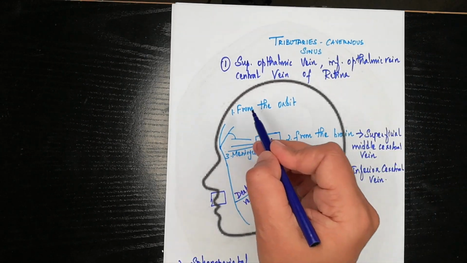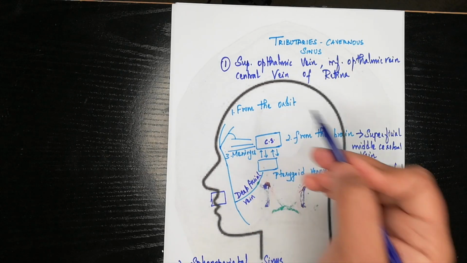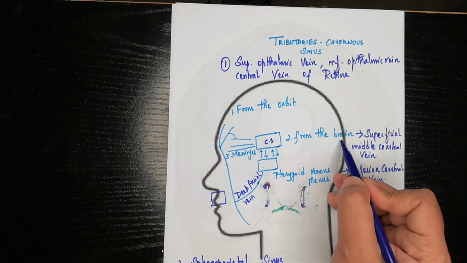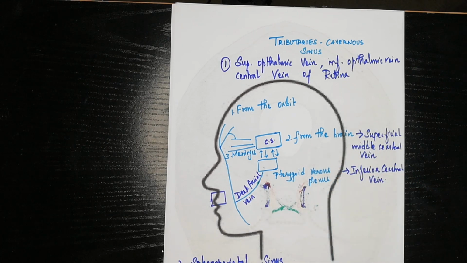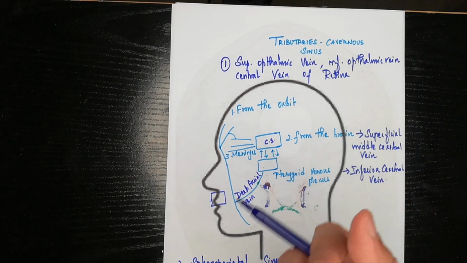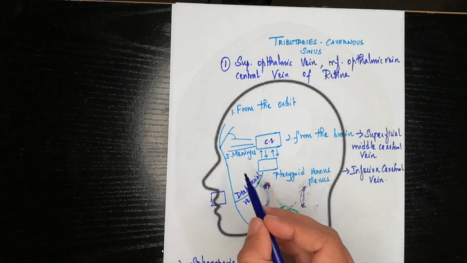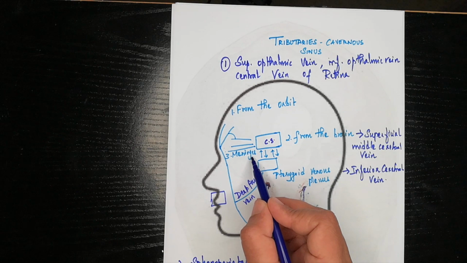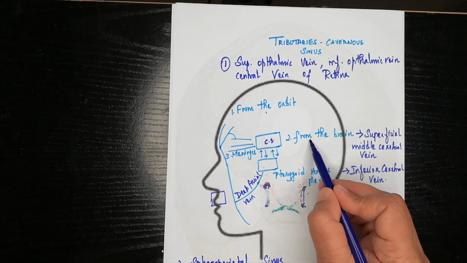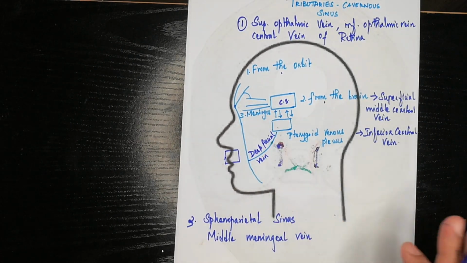Now first, the cavernous sinus drains some tributaries from the orbit, and there are tributaries coming from the brain because the cavernous sinus is situated within the cranial cavity. And number three, the meninges. See, cavernous sinuses are dural venous sinuses which are situated between the endosteal and meningeal layers. So remember, tributaries also come and pour the venous blood into the cavernous sinus: from the orbit, from the brain and from the meninges. Okay, so what are all the tributaries?